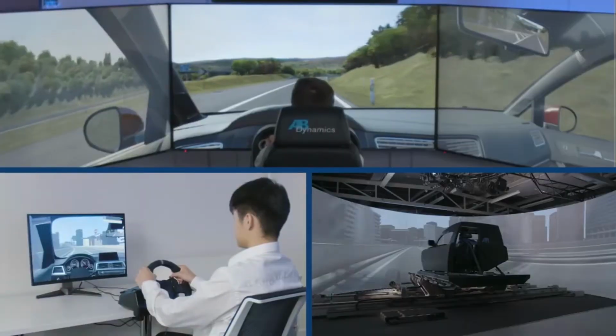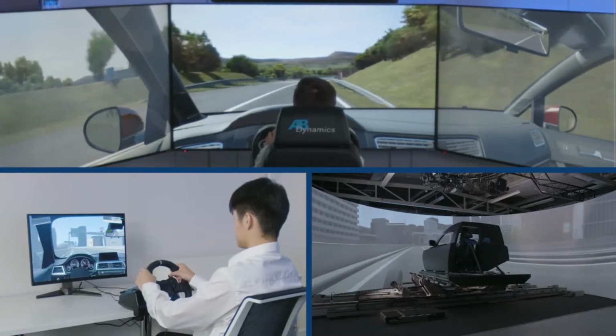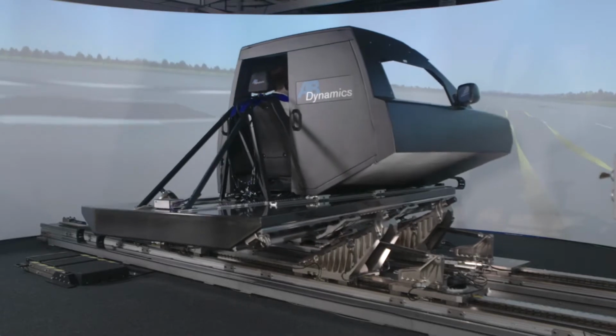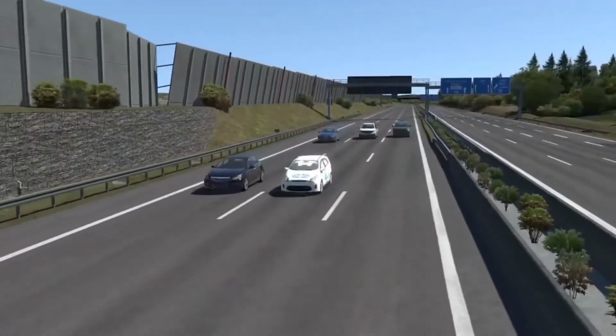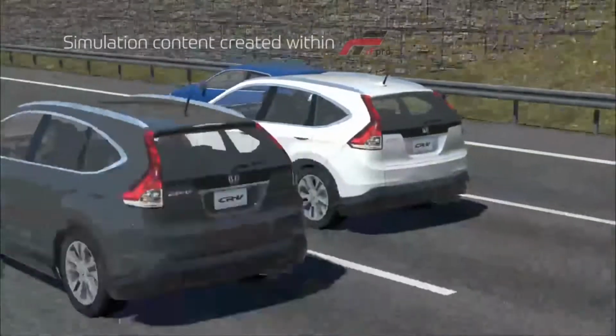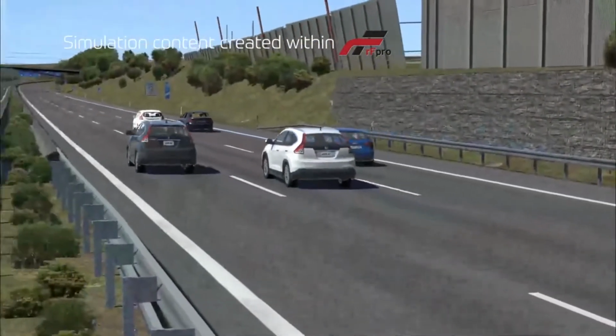AB Dynamics has a range of simulation solutions under the AVDS brand, ranging from workstations to highly dynamic motion platforms. We use the same test definition files to control the actors on the test track and to define scenarios within the RF Pro virtual environment.